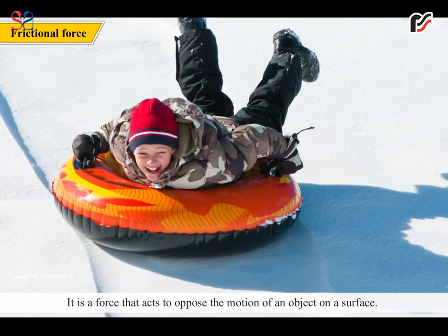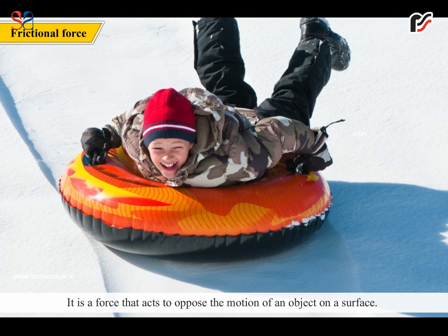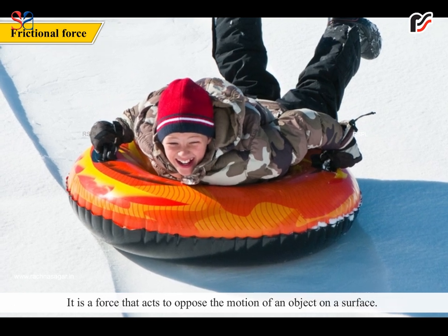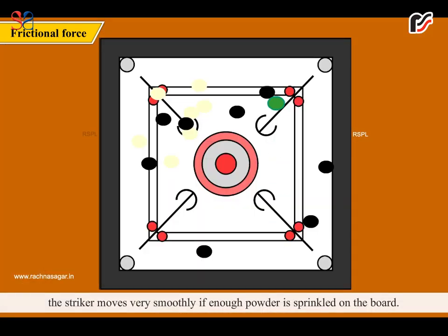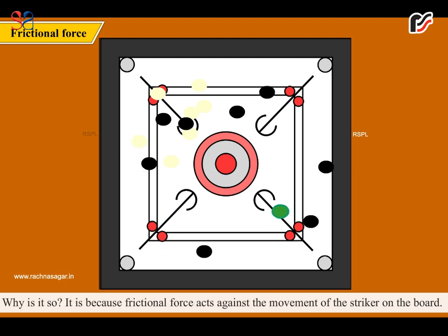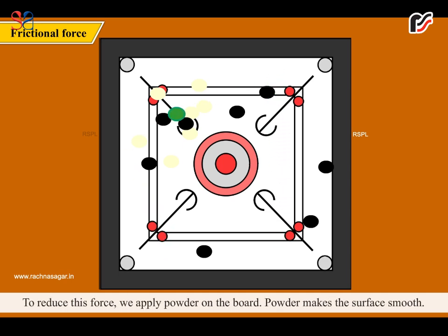Frictional force. It is a force that acts to oppose the motion of an object on a surface. When you play carom, the striker moves very smoothly if enough powder is sprinkled on the board. Why is it so? It is because frictional force acts against the movement of the striker on the board. To reduce this force, we apply powder on the board. Powder makes the surface smooth.